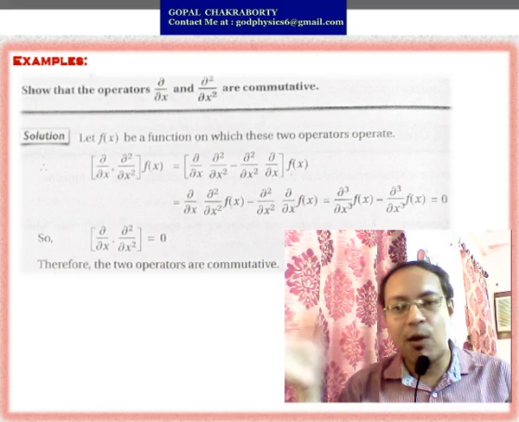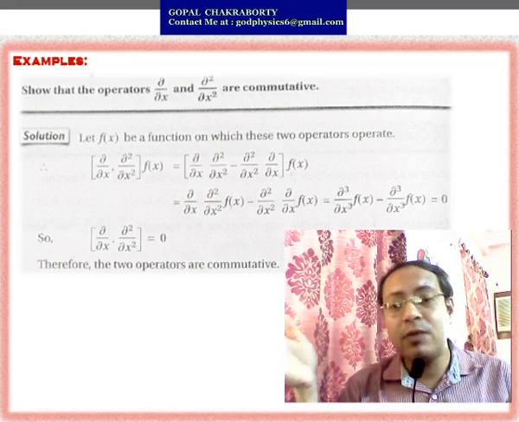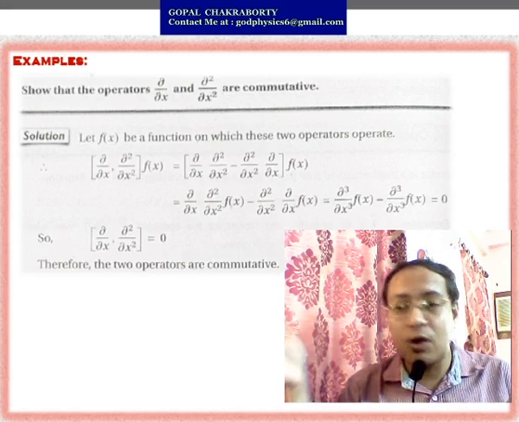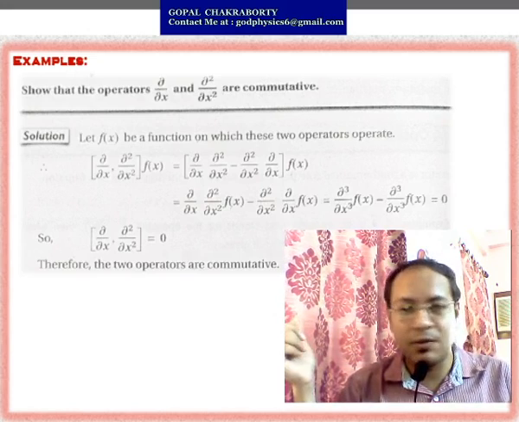After operating, you find the value, and by that value you can easily say whether the operator is commutative or not, as per your result, whether it is 0 or not equal to 0.